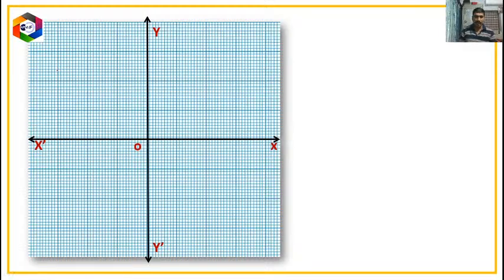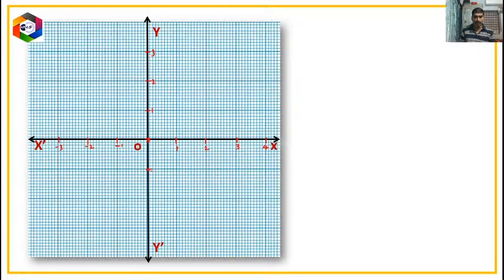Here I am denoting the values, observe, with equal intervals. This is 1, 2 on the positive side, this is 3, and this is 4. Similarly on the left-hand side of the number line, negative 1, minus 2, minus 3. From the origin to the upside, that is plus 1, plus 2, plus 3.